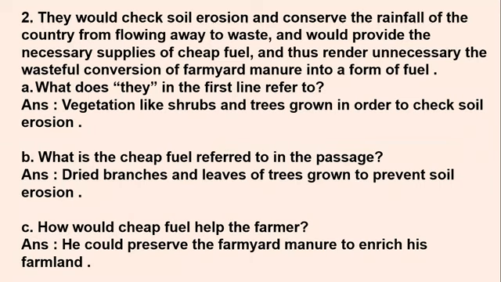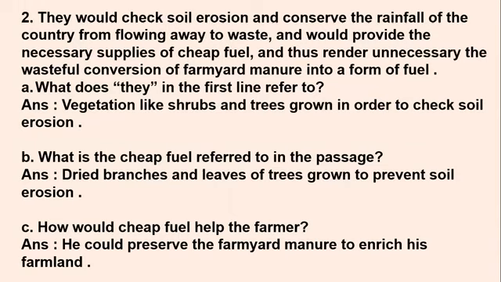They would check soil erosion and conserve the rainfall of the country from flowing away to waste, and would provide the necessary supplies of cheap fuel, and thus render unnecessary the wasteful conversion of farmyard manure into a form of fuel. So now the sentence is given. Based on this, you have three sub questions. So what is mentioned in this sentence? That they would check soil erosion, and they would conserve the rainfall also, meaning they would control and prevent soil erosion and rainfall of the country from going to waste. If we control it, the soil erosion will not happen and it will not be wasted.